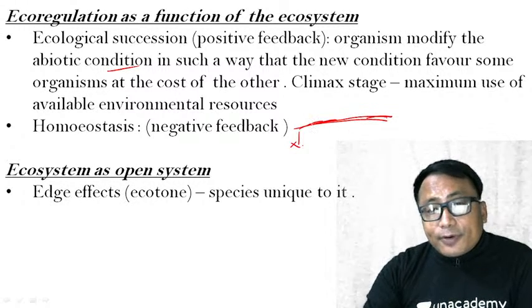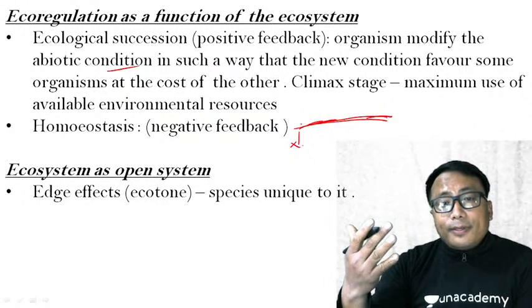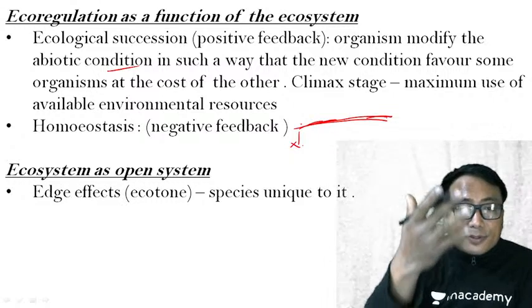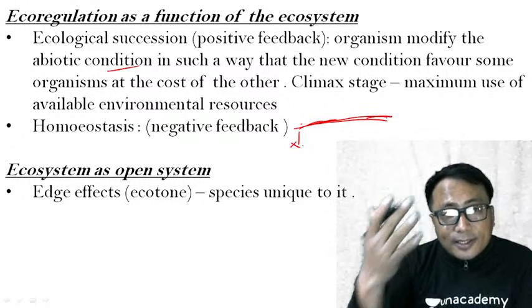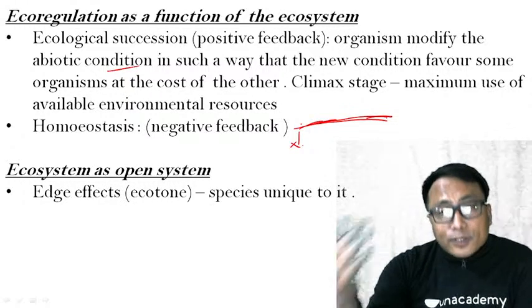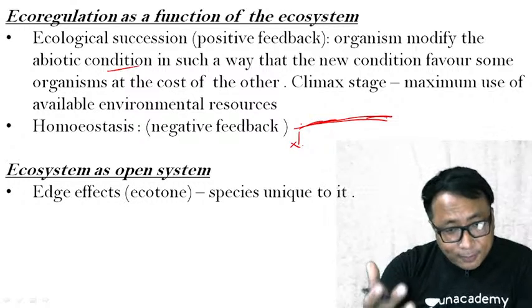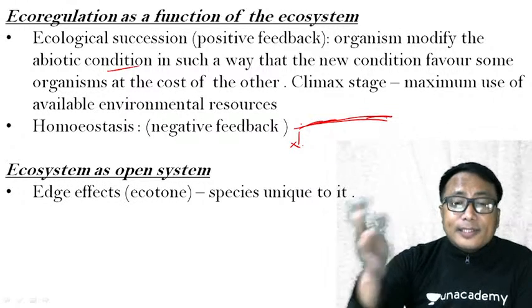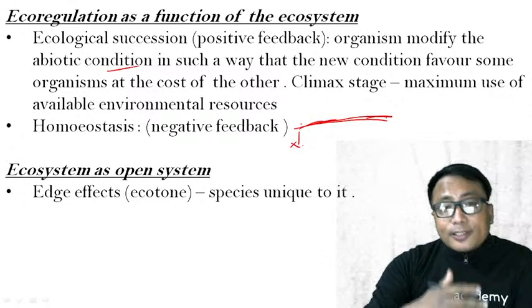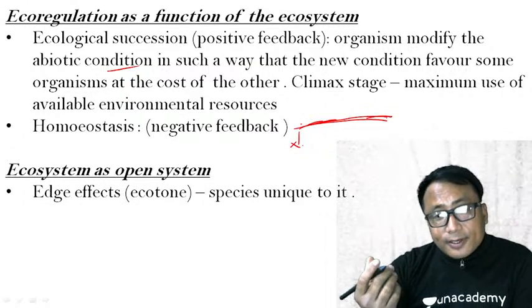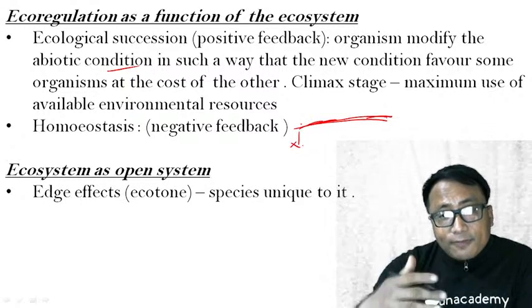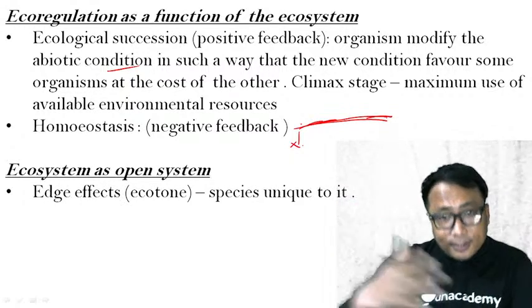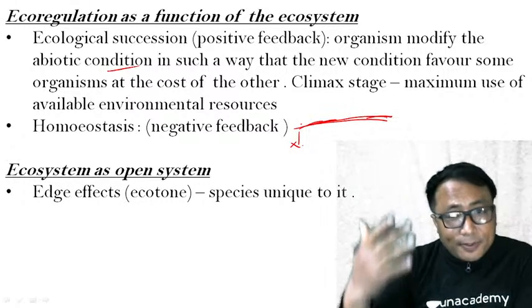Now, organisms on the planet Earth, on the Earth's surface, are not homogeneous. There are some organisms who are sun-loving. There are organisms who are shade-loving. There are some organisms that can live at a very high temperature.